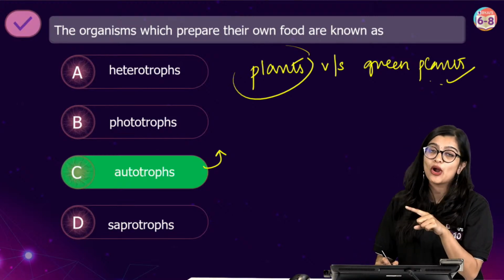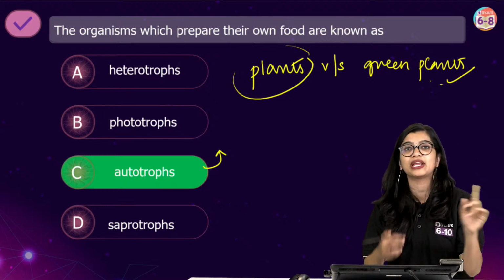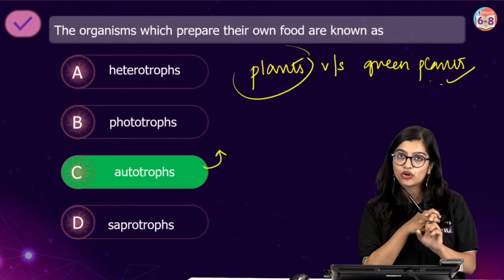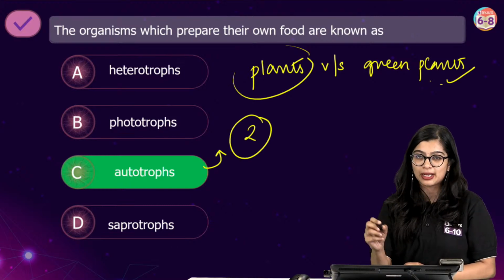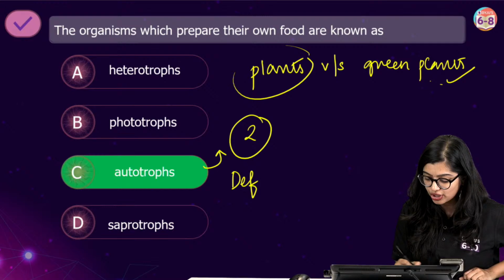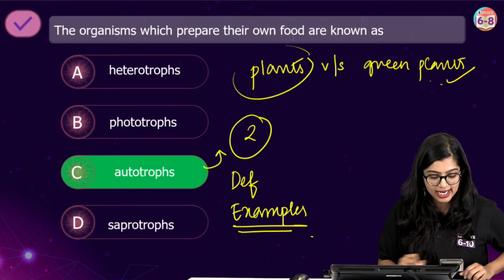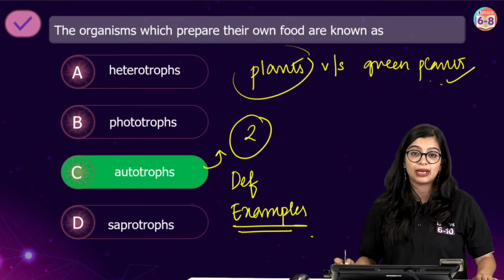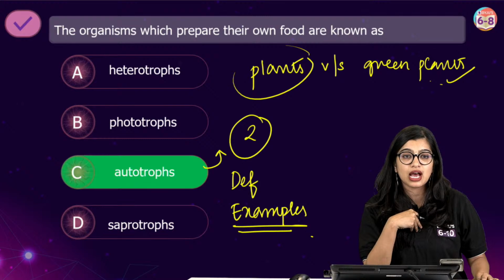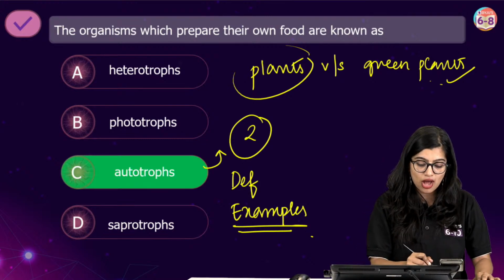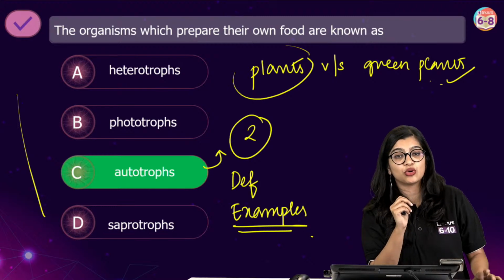Now from an exam point of view, if you get this particular topic, they may ask you to differentiate between autotrophic mode and heterotrophic mode of nutrition. That can come for 2 marks, which is why students, please make it a point that you write the definition and you write examples for the same, right? Hope all of you here have made an important point of this, right? Thank you so much, Nandana. So you all have got 2 out of 2 at this point. We will give you the notes also, don't worry.